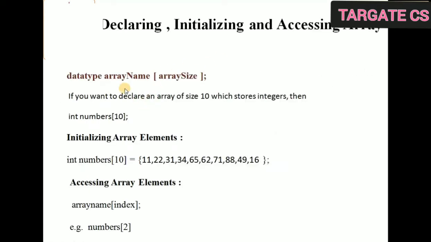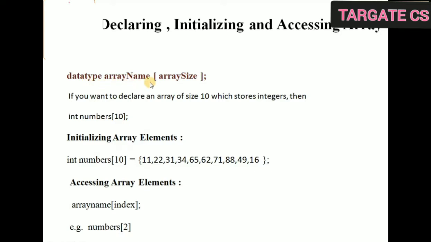So see how to declare an array. We will give the data type, then array name, then array size terminated by semicolon. So what is data type? Data type means which type of data you want to store in the array. So if you want to store float values in the array, then you will take data type as float. If you want to store integer values in the array, then you will take data type as int, which is used for integers.